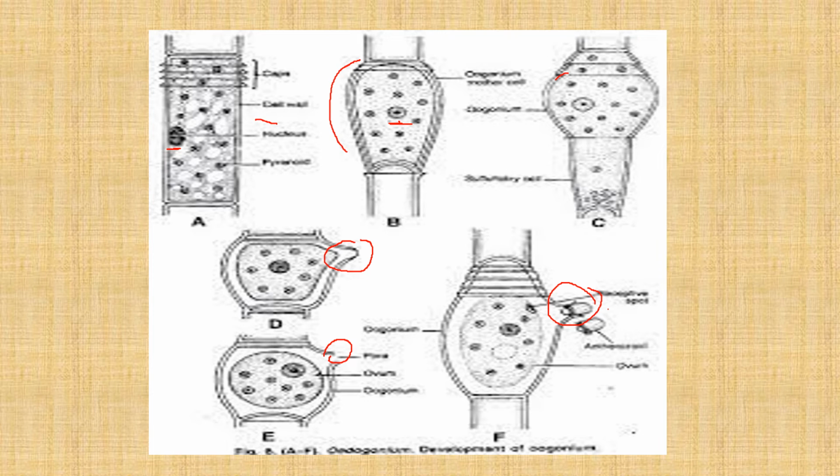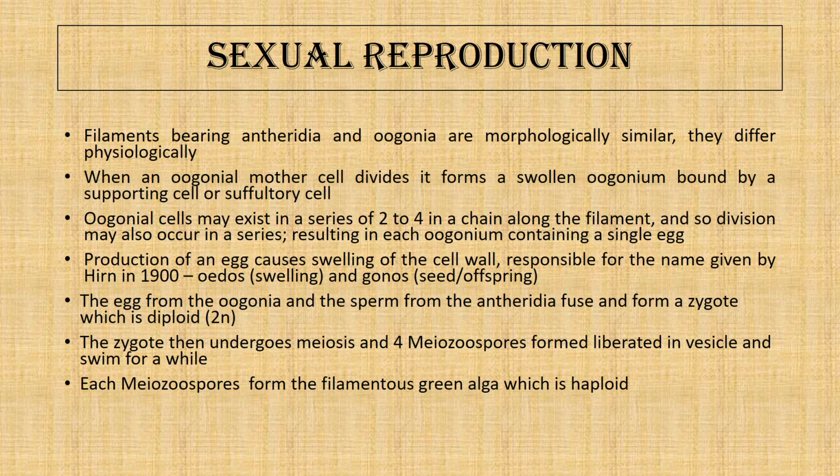This is how the Oedogonium develops, and the fertilization occurs here. So the antheridial and the oogonial filaments are both morphologically similar, but the cells that develop into oogonia and antheridia have different physiology.